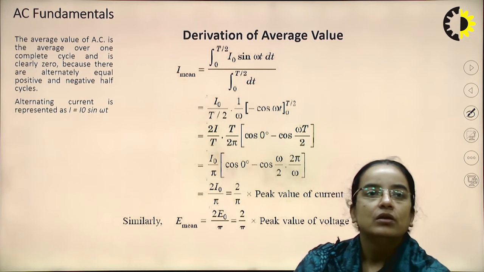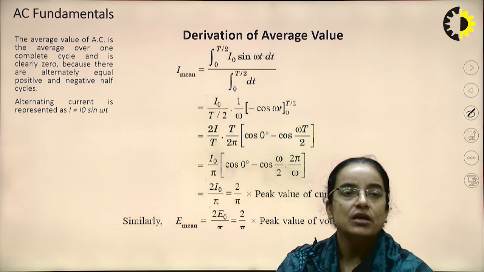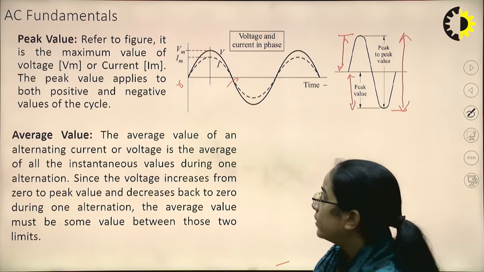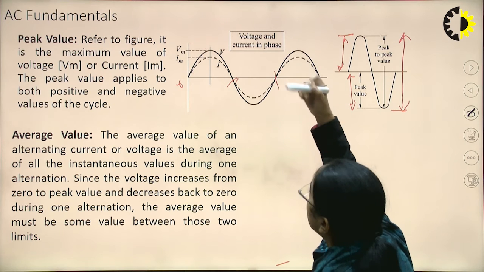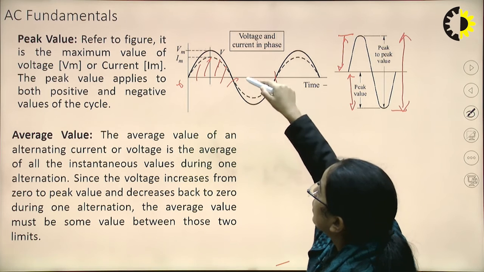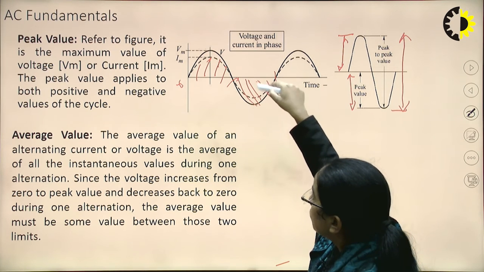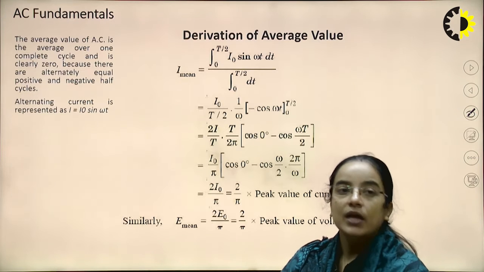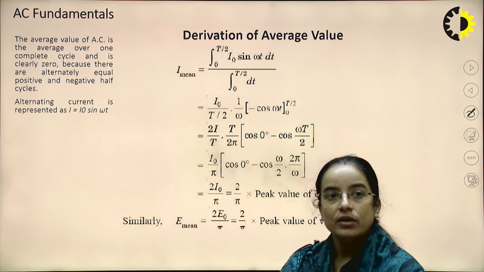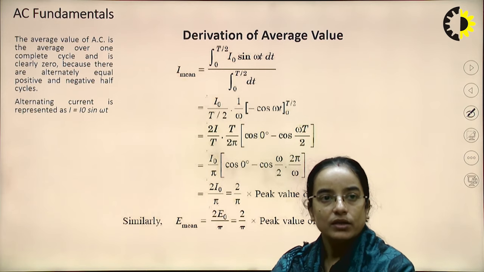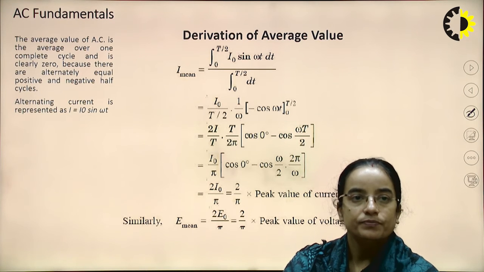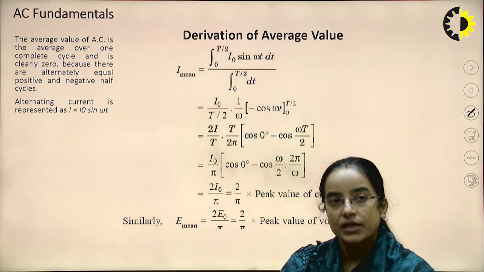So now the average value of AC is the average over one complete cycle. If we find the average for this complete cycle, it will be 0, because the value in the positive half is the same as in the negative half, but with a negative sign. So over one complete cycle it is 0, because there are alternately equal positive and negative half cycles. So the complete AC average value for the complete cycle is 0.